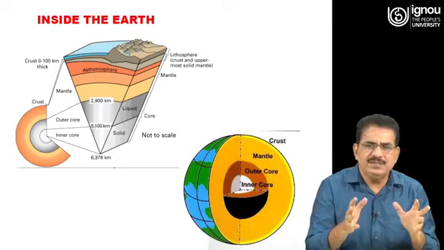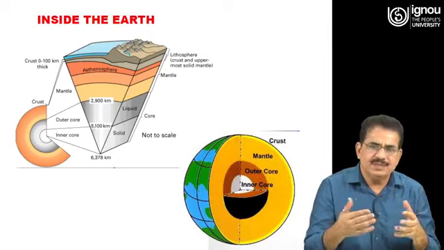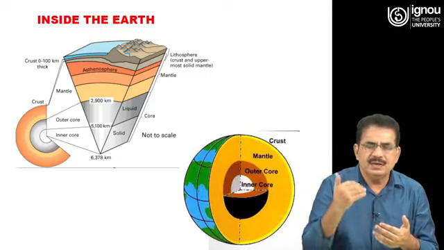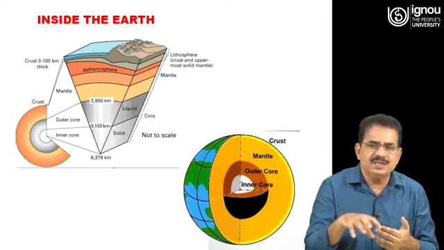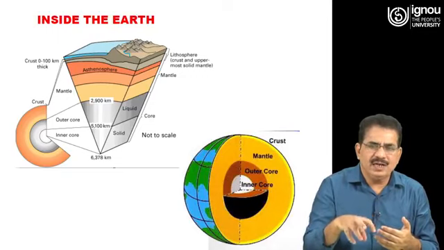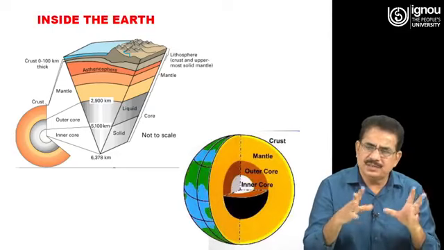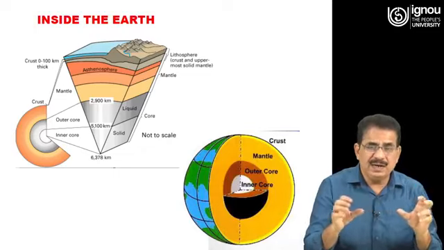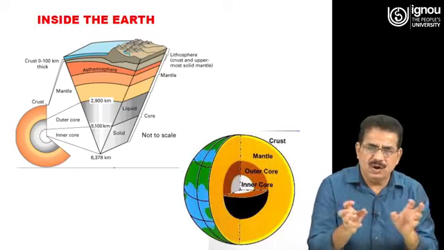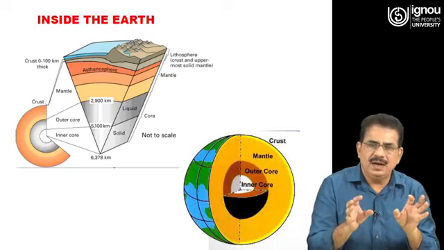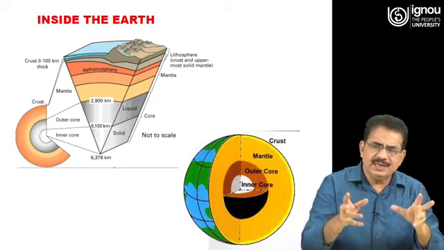Actually, earth is made of different layers. The topmost layer is called the crust, then below the crust is the mantle, then under the mantle is the outer core, and the central region is called the inner core. The inner core is a solid ball, the outer core is liquid, the mantle is highly viscous, you can say molten rocks basically, and the crust is solid. So, this is the chemical composition.